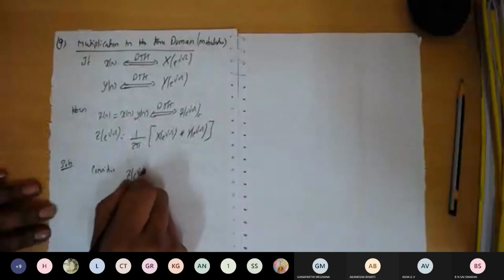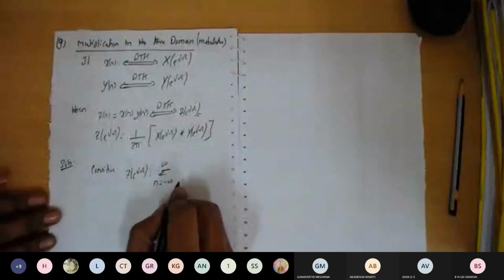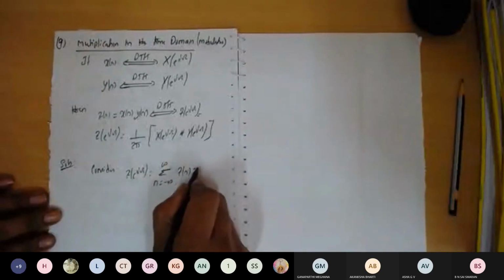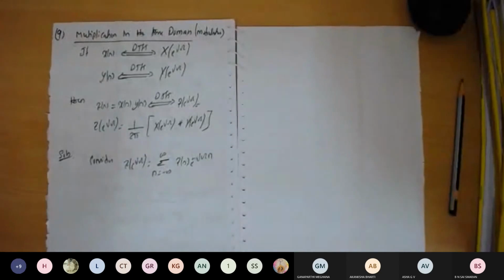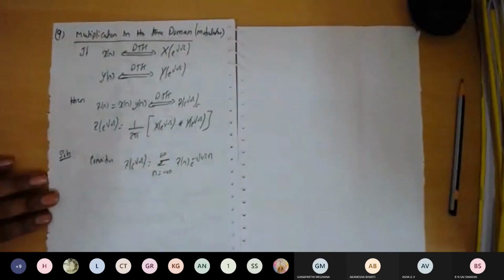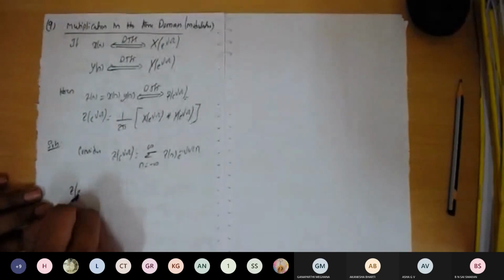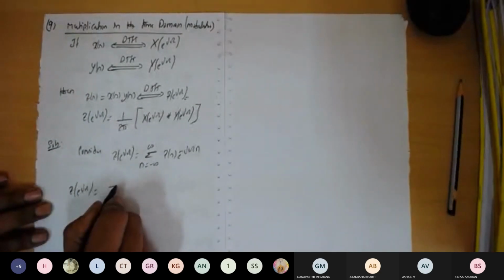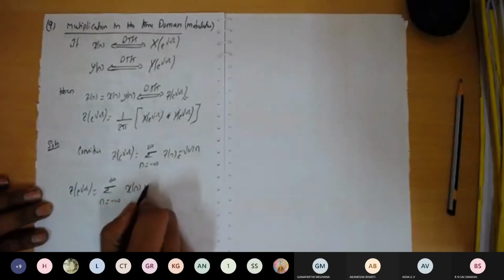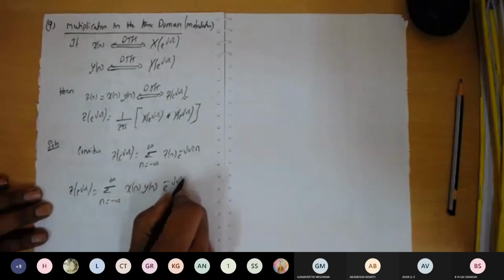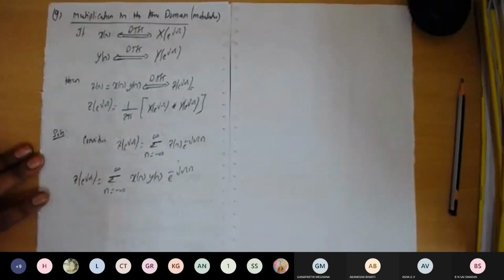So we'll consider Z of e to the power of j omega, which is nothing but summation n equal to minus infinity to plus infinity z of n into e to the power of minus j omega n. Here z of n is a product of the two sequences. So Z of e to the power of j omega is equal to summation n equal to minus infinity to plus infinity x of n into y of n into e to the power of minus j omega n.